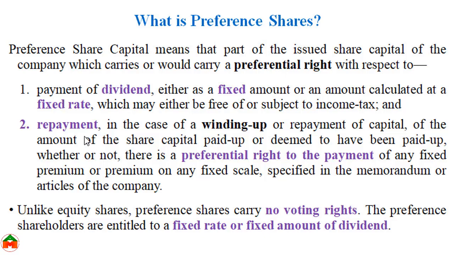And at the time of repayment, whenever there is a liquidation, the preference shareholder will get preference in the repayment. But the preference shareholder will not be able to attend the annual general meeting for voting purpose. That means the preference shareholder cannot apply their voting rights, and the preference shareholder can get fixed rate of dividend whatever be the situation of the company.